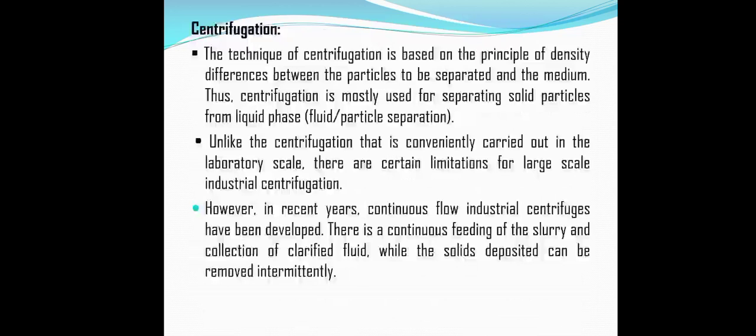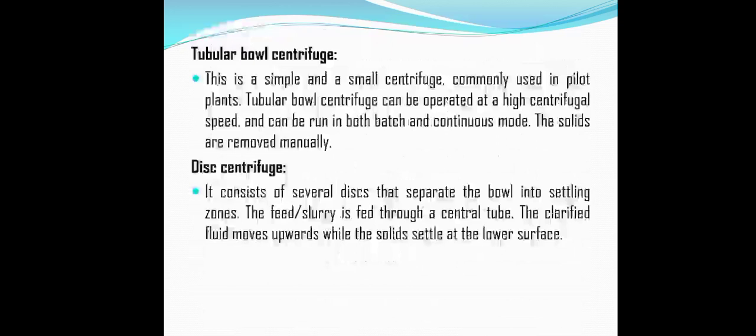However, in recent years, continuous flow industrial centrifuges have been developed, with a continuous feeding of the slurry and collection of clarified fluid, while the deposited solids can be removed intermittently. Within that, different types of centrifuges can be utilized. The first type is the tubular bowl centrifuge. This is a simple and small centrifuge commonly used in the pilot plant. The tubular bowl centrifuge can be operated at a high centrifugal speed and can be run in both batch and continuous mode. The solids are removed manually.